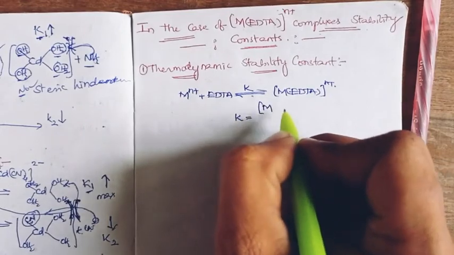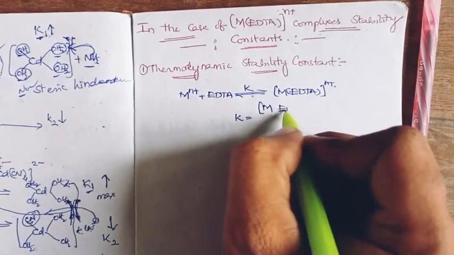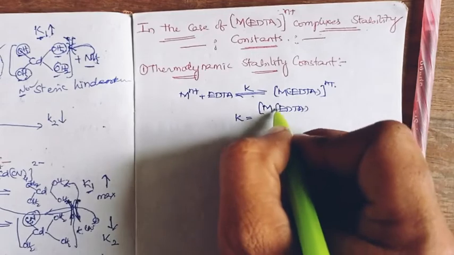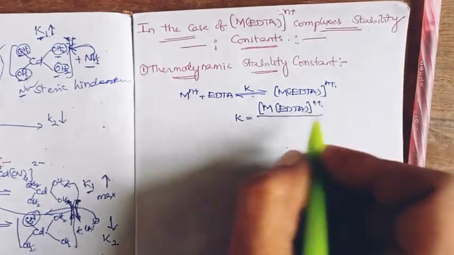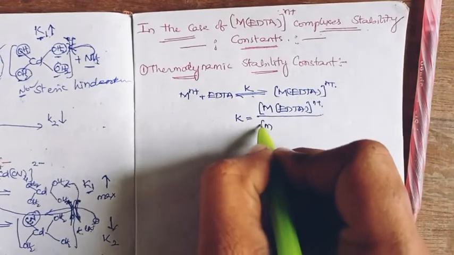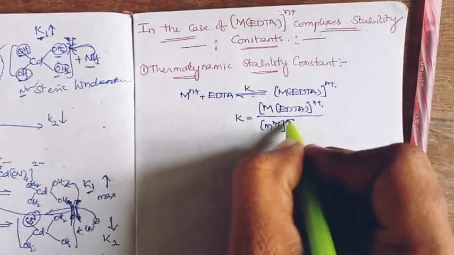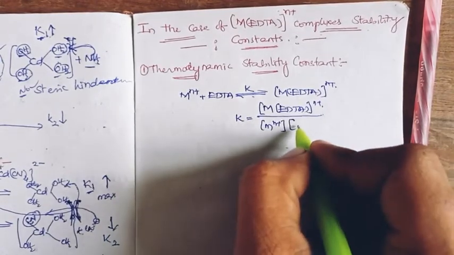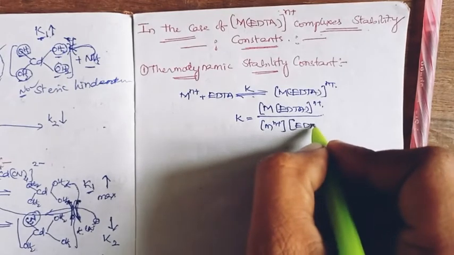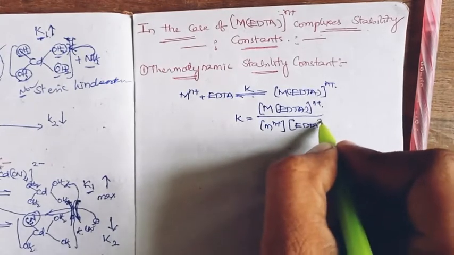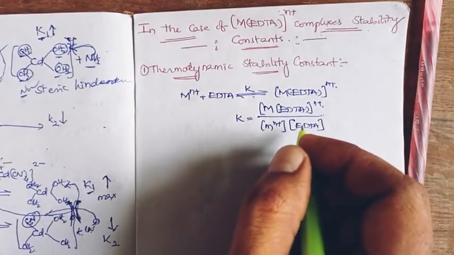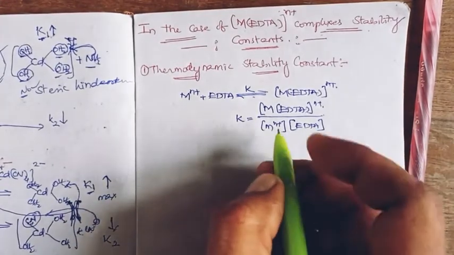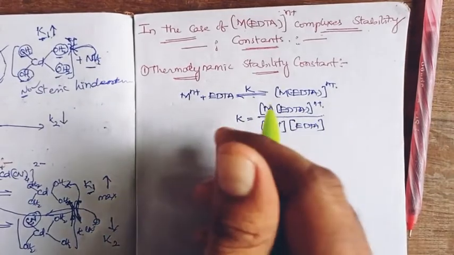the ratio of the metal EDTA concentration divided by the product of the metal ion concentration and the EDTA concentration, right? So generally this is the definition.